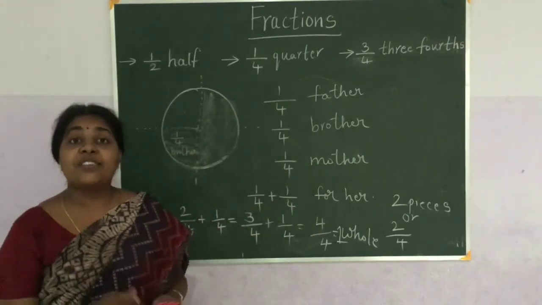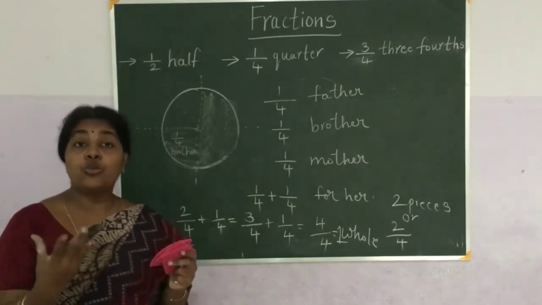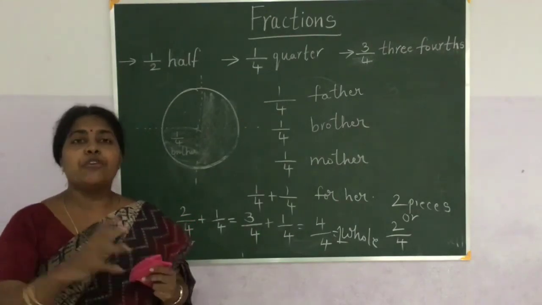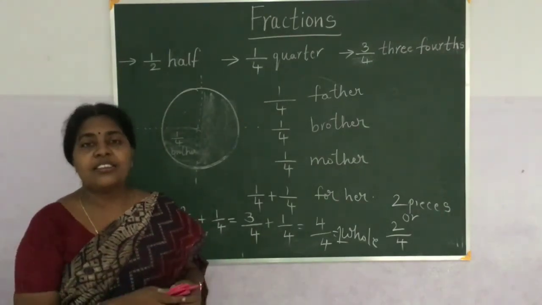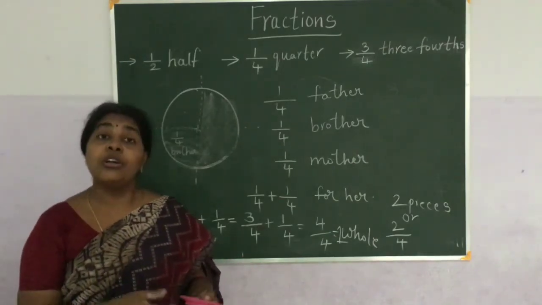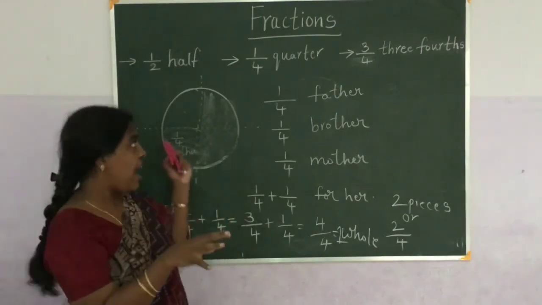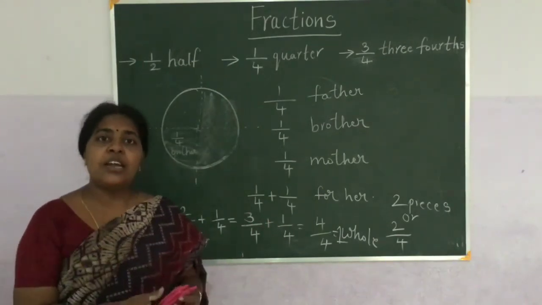In the next class, we will see how to apply the fraction to find the cost of any objects. So if you go to the shop, we will ask in terms of fractions. That is, I want 1 by 4th kg of sugar. So how to find the cost of 1 by 4th, half or 3/4 of any items we will see in the next class.